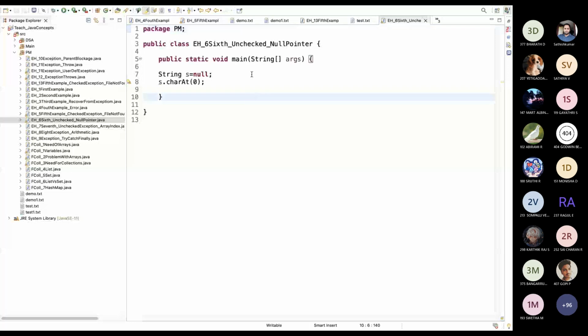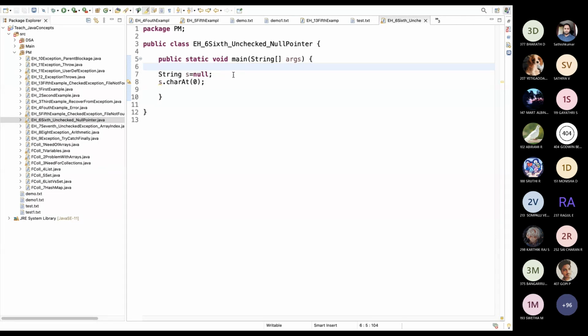Okay, null pointer exceptions you guys know, right? What is a null pointer exception? Null pointer exception is nothing. We don't have anything. Null means nothing, right?